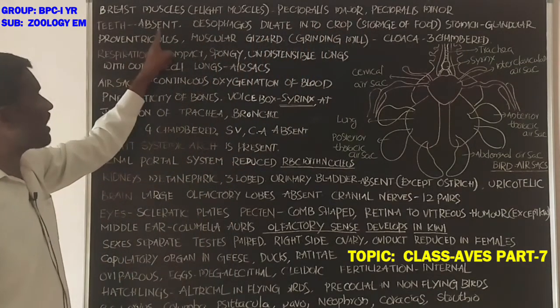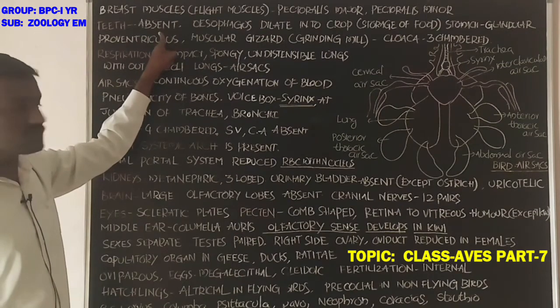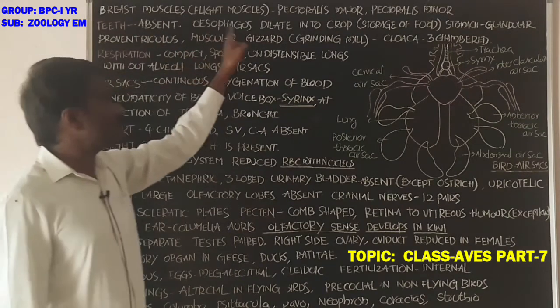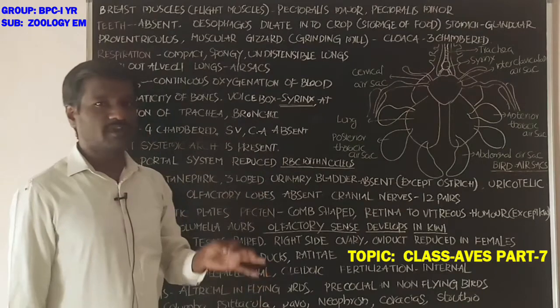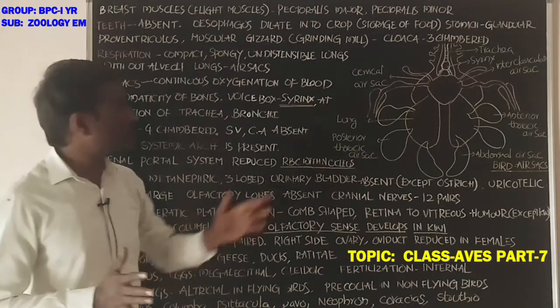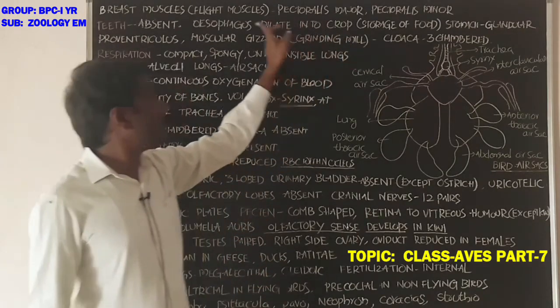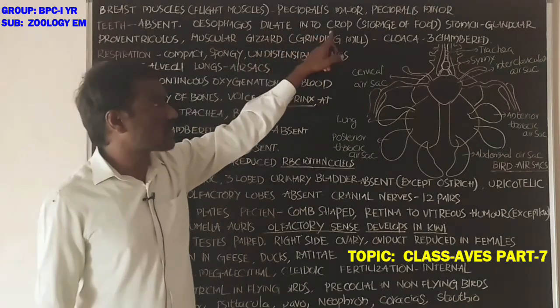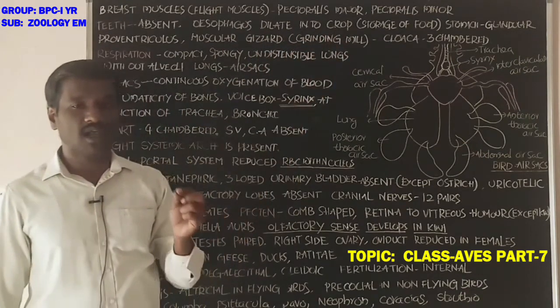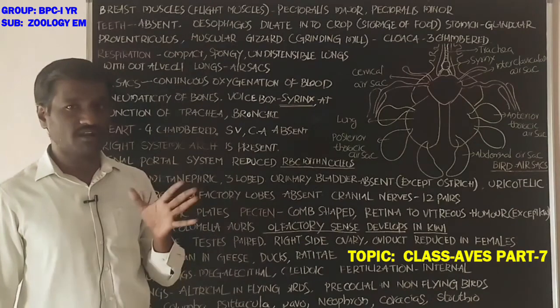Next, teeth are absent in modern birds. The esophagus, if you observe the gut tube, is dilated into a crop. The crop helps in storage of the food particles.